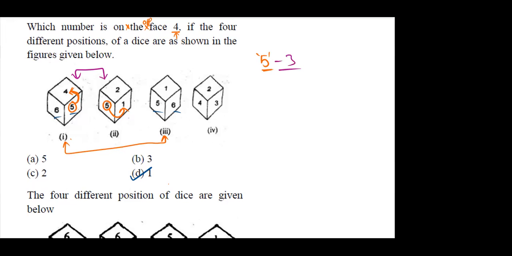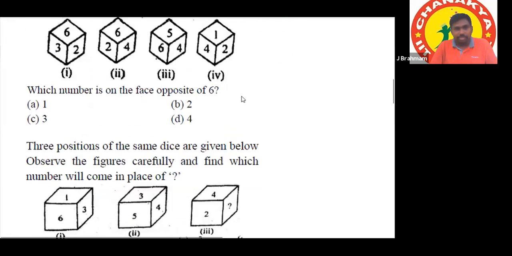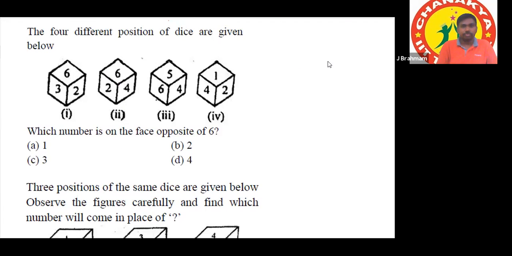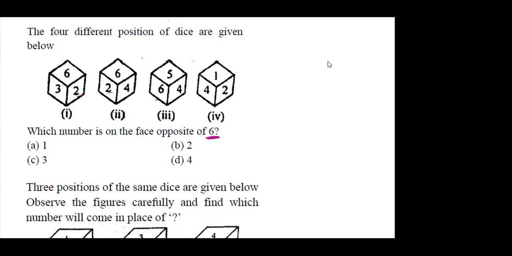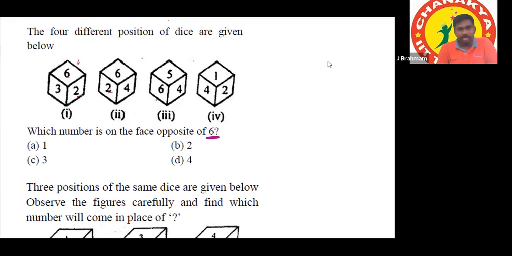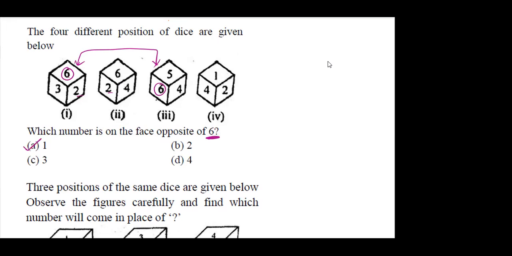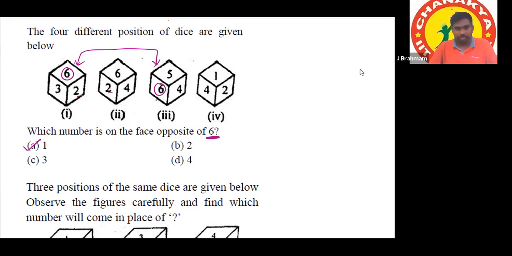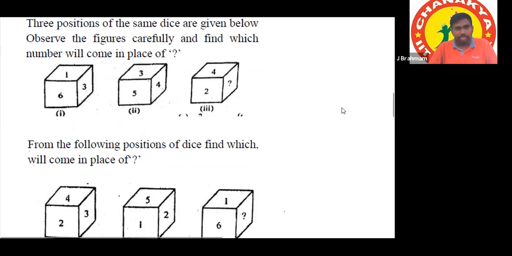Okay. Right. Next question. What is the number opposite of 6? We cannot take 1 and 2 because along with 6, 4 is also common. Sir, we can take 1 and 3. Only 6 is common. The number which is not there in 1 and 3 is 1. Okay, your wish, you can take any one. Next.